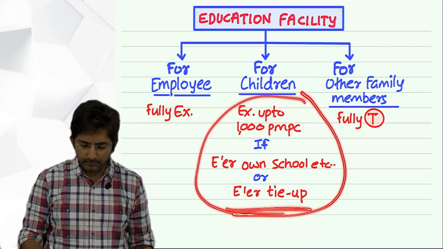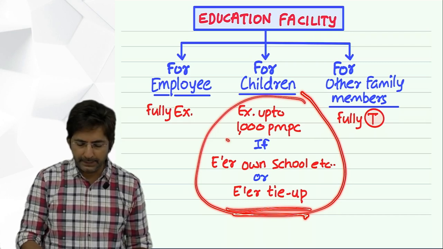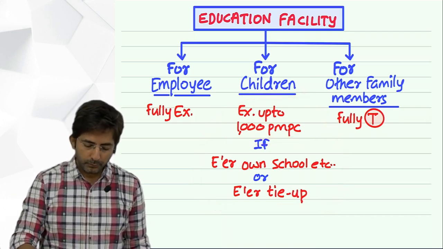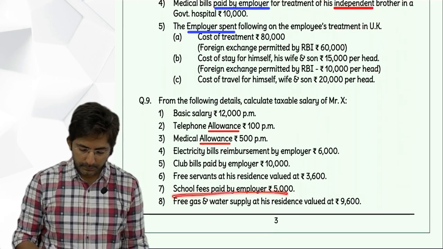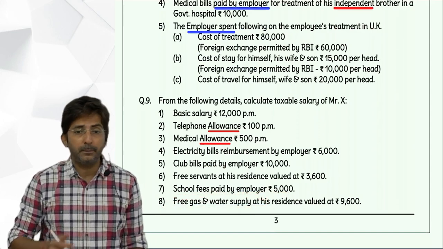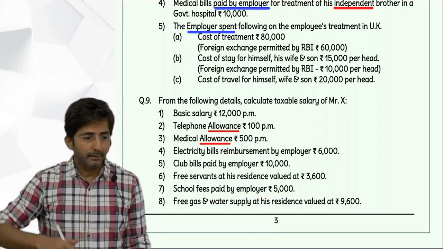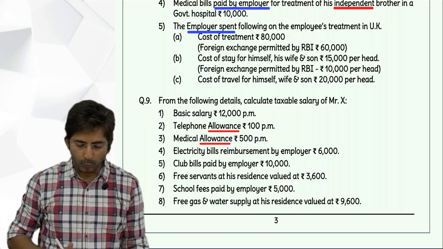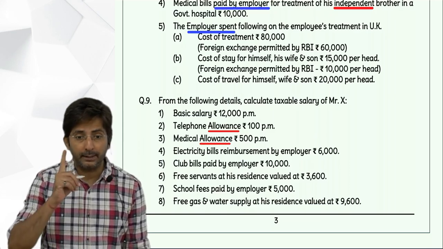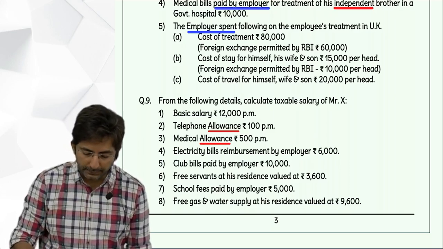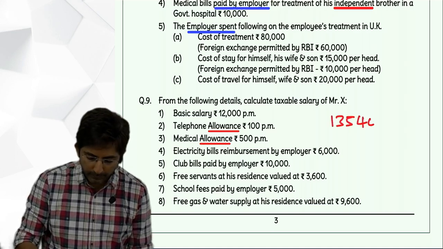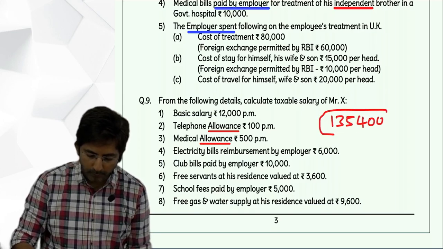But in this line, it will be exempt only if it is the employer's own school or tie-up. So here it will be taxable. Then free gas, water, this was also not discussed in any perquisites in the syllabus. So fully taxable. So what is the total? 1,85,400 gross salary minus standard deduction 50,000: 1,35,400. This is taxable income from salary.